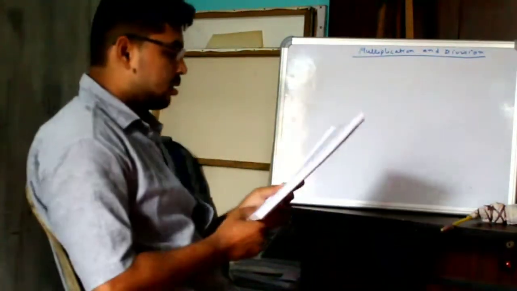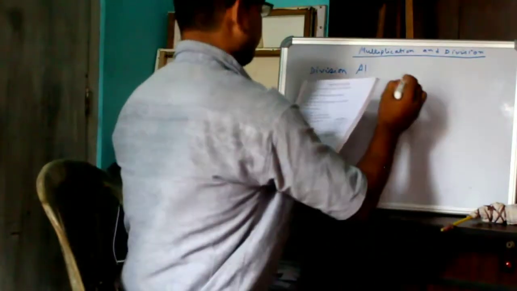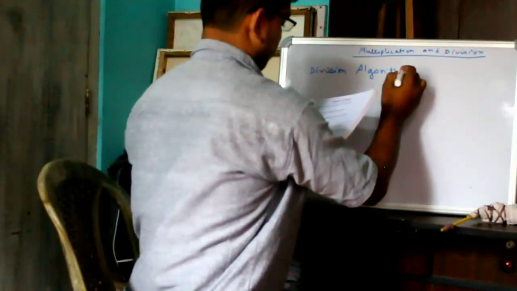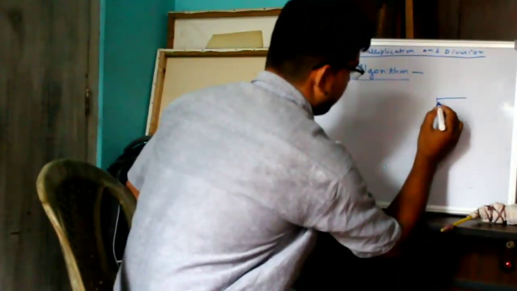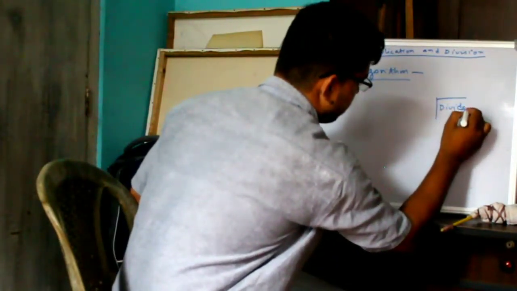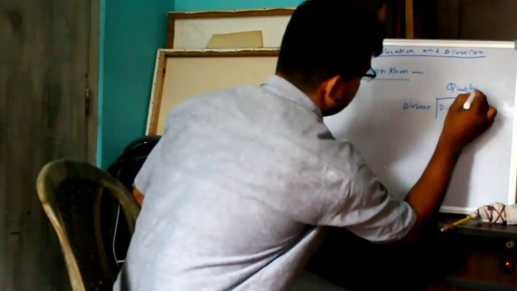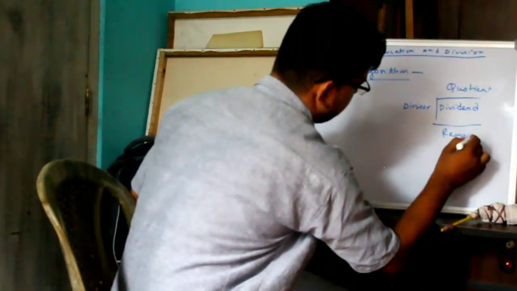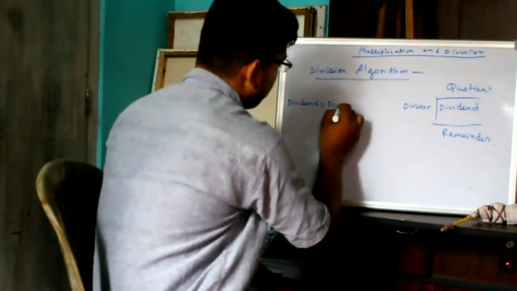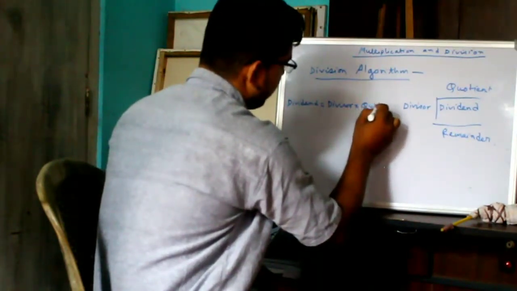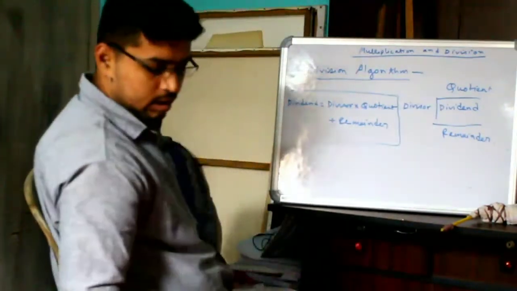Next, division algorithm. Division algorithm means if any number is divided by another, this is called dividend, divisor, quotient and remainder, and the form is dividend equal to divisor into quotient plus remainder. This is the form of division.